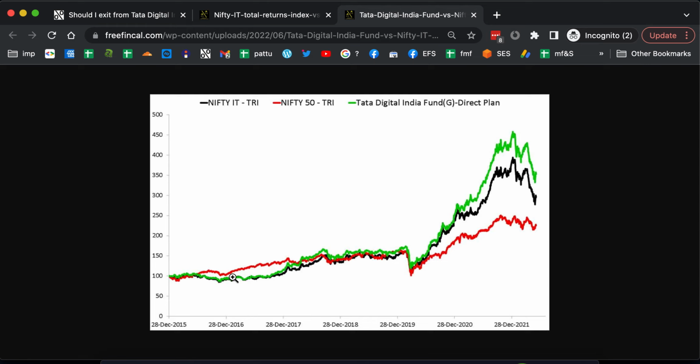The second thing is, there's really no need for you to invest in any thematic fund. Some people say, I will have small exposure to it. I will have 5% exposure, 10% exposure. What is it going to matter? Such small exposures are never going to build you wealth. Even if they give you huge returns, they're still small exposures, and they're not going to make a difference to your wealth.